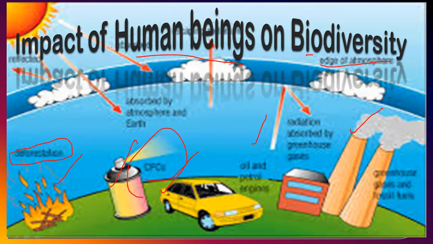So by that, the radiations come into the atmosphere, the lowest layer, the troposphere, but they cannot move back. Ultraviolet radiations and infrared radiations come through this thin ozone layer. So that is called ozone layer depletion. What happened? Just a few rays go outside, but most of them are trapped inside. While they are trapped inside, the temperature of the atmosphere is raised. And what happened by this raising of the temperature?